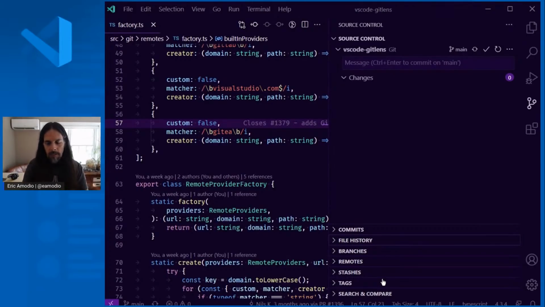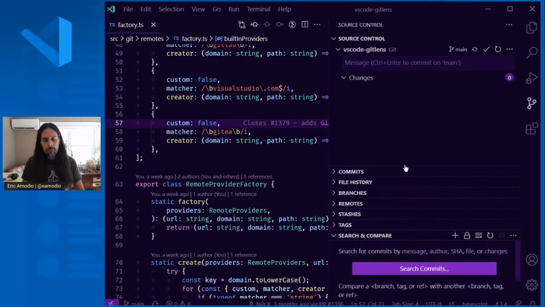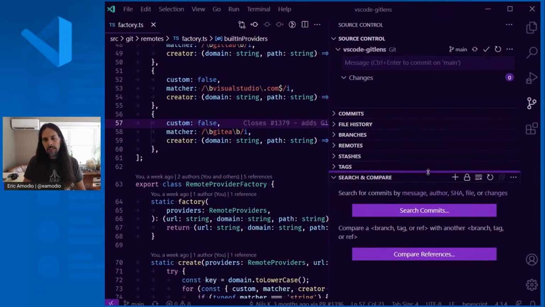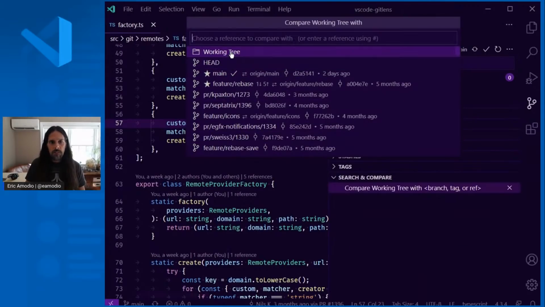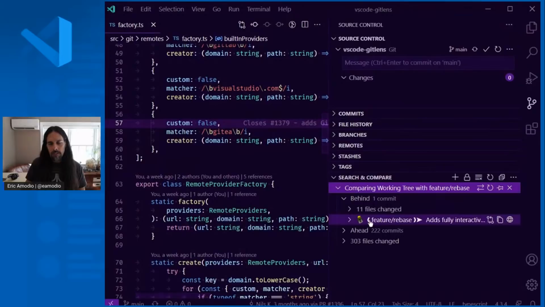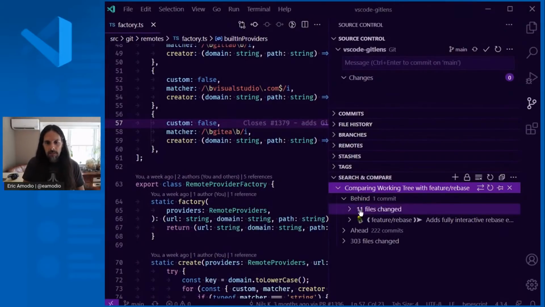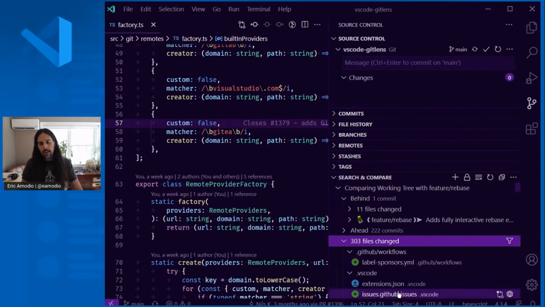Bunch more views in here. Another one that I wanted to talk about was the search and compare view. So similar to the other node that I showed inside the commits view, you can hit compare, and you can choose your source, what you want to start with, and you want to compare the working tree to some other branch in history. So you can actually go through and see all the files, what has changed between those branches.